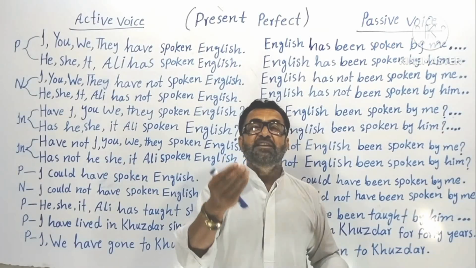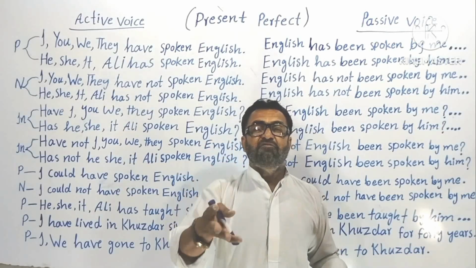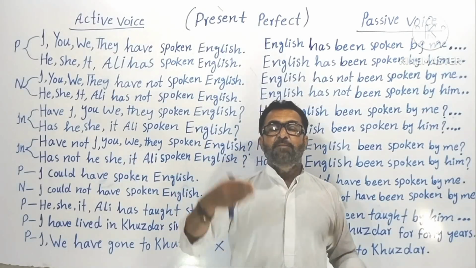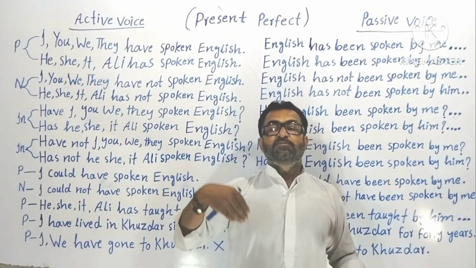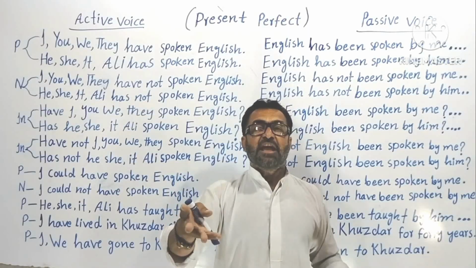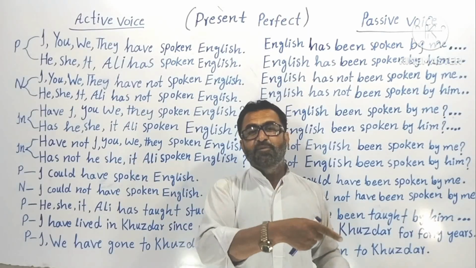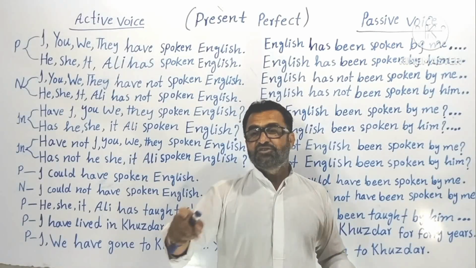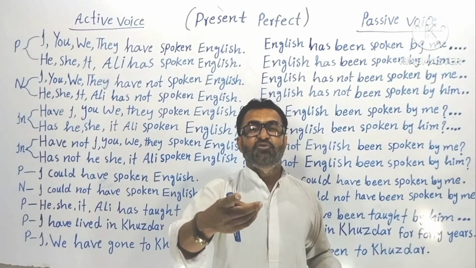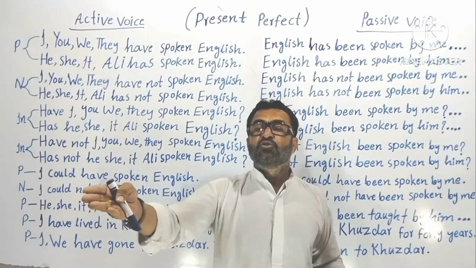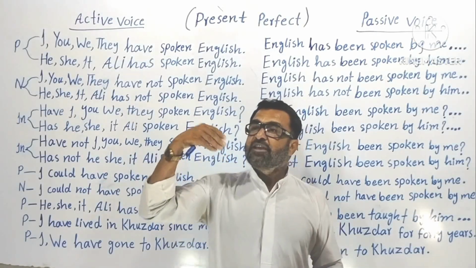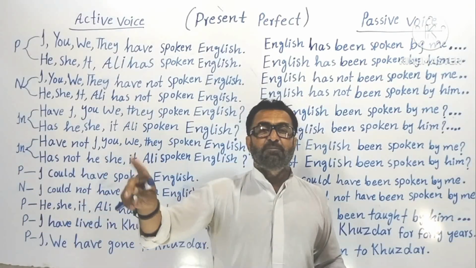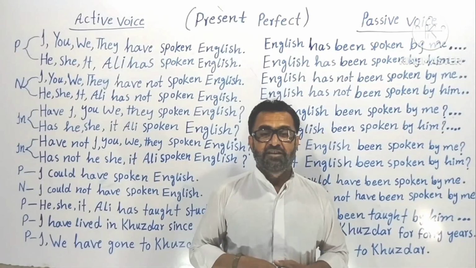Now let's take the example of the transitive verb. I am speaking English. I am speaking French. I am speaking Brahui. I am speaking Balochi. I am speaking Urdu. I can speak many languages. Here, speak is a transitive verb because it's taking direct objects. Now you see here, I am speaking to you, intransitive verb. I am speaking to him, intransitive verb. I am speaking to them, intransitive verb. I was speaking to them, intransitive verb. Okay, so this is the difference.